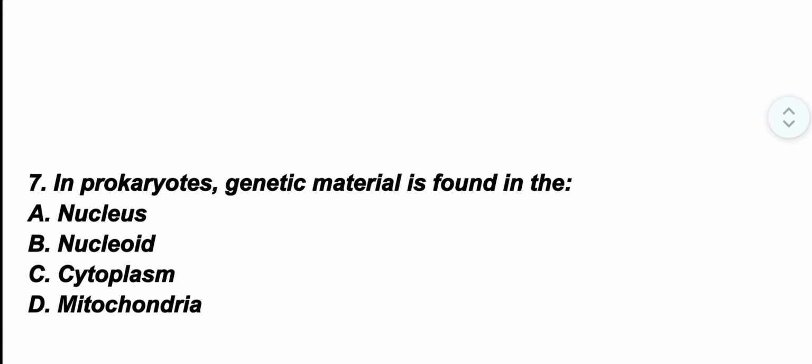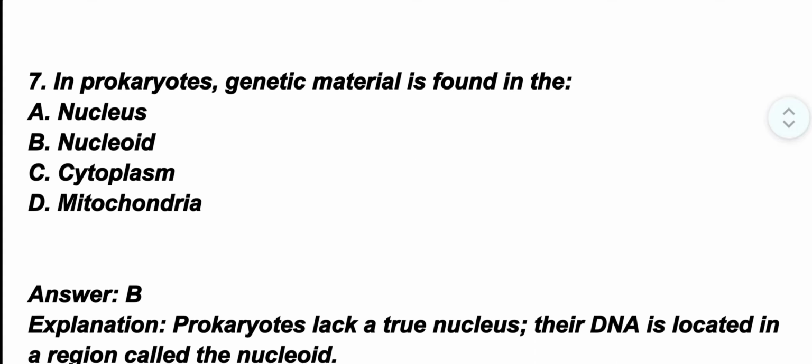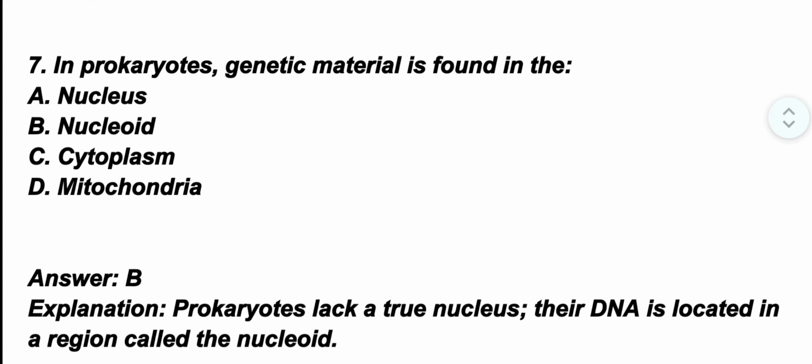Question number 7. In prokaryotes, genetic material is found in... The correct option is option B. Nucleoid. Prokaryotes lack a true nucleus. Their DNA is located in a region called the nucleoid.